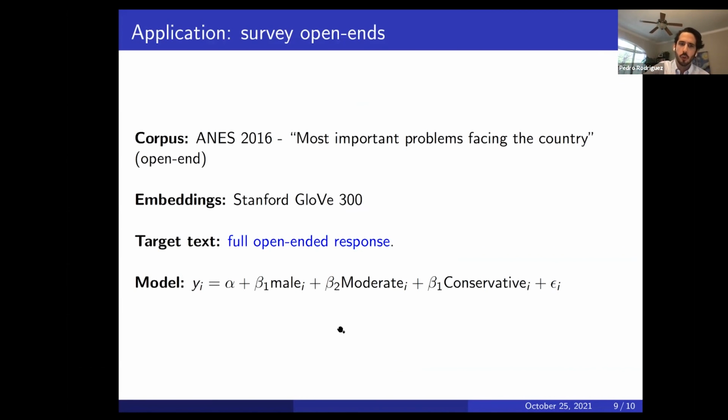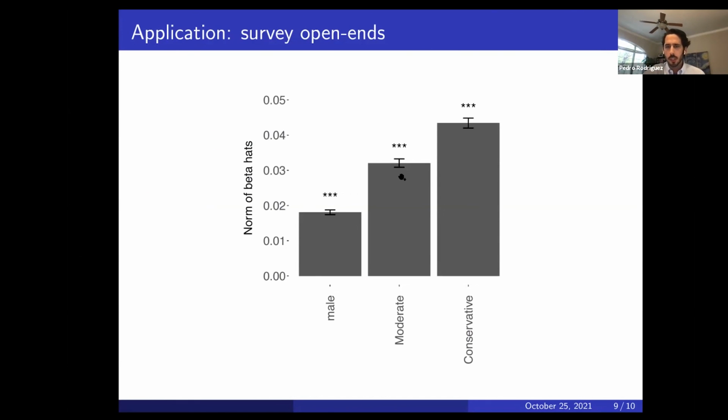And our regression model is going to have a gender covariate and then an ideological covariate. So we're capturing whether you indicate that you're moderate, whether you indicate that you're conservative. And again, here we're plotting just the norm of the coefficients. So again, we see, I'd argue consistent with priors, that the ideology effect is larger, and it's larger as you grow more extreme. So the more conservative is going to have a larger effect on the change in the response, right?